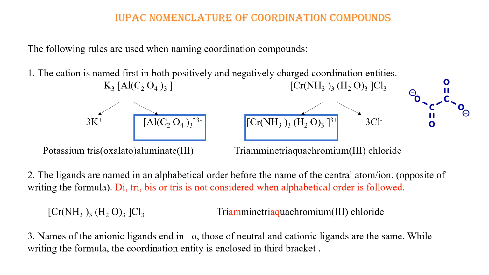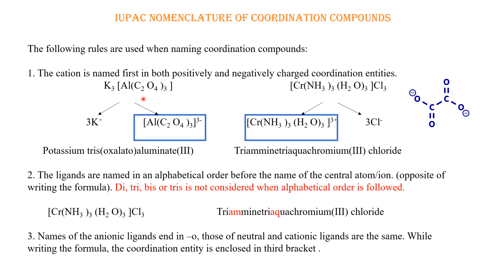The nomenclature of coordination compounds is very important, so let us discuss it point-wise. There are some points given to name a coordination compound. The first point tells us that the cation is named first, in both positively and negatively charged coordination entities.